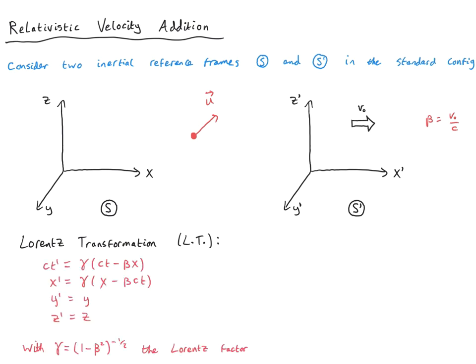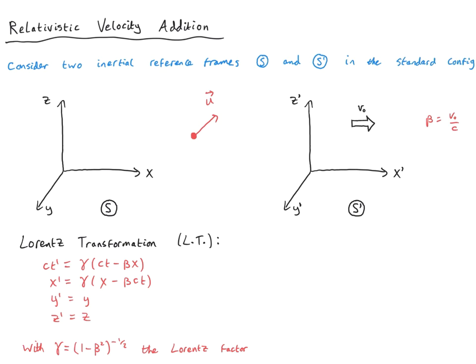So here I've written out the Lorentz transformations for this situation where we have a relative velocity of our two coordinate systems, S and S primed, along the x-axis, parameterized by this relative velocity in units of the speed of light, which is called beta. We also have this parameter gamma, which is 1 over the square root of 1 minus beta squared, called the Lorentz factor, and this controls the strength of relativistic effects, as we'll see.